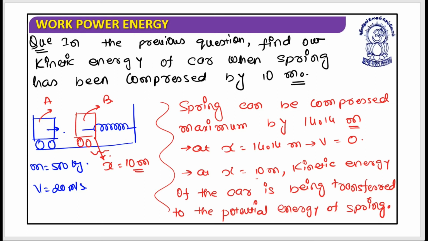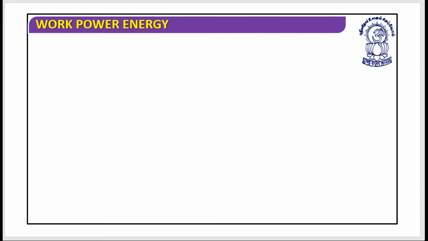At x equals to 10 meter, it is just in the process of transferring kinetic energy of the car. Kinetic energy of the car is being transferred to the potential energy of the spring. So let's have a situation like this.